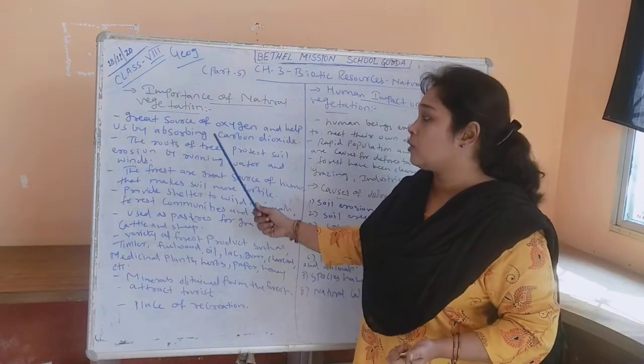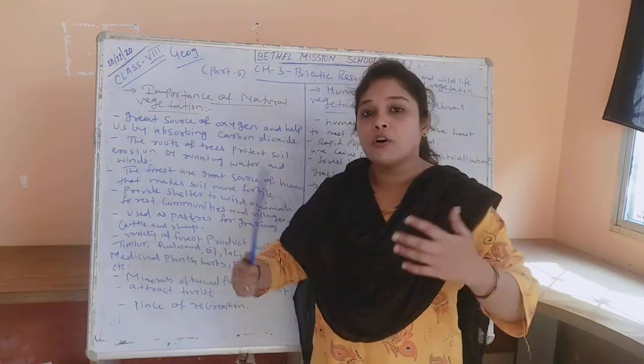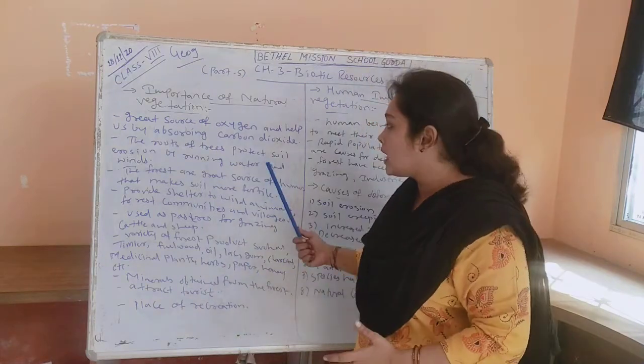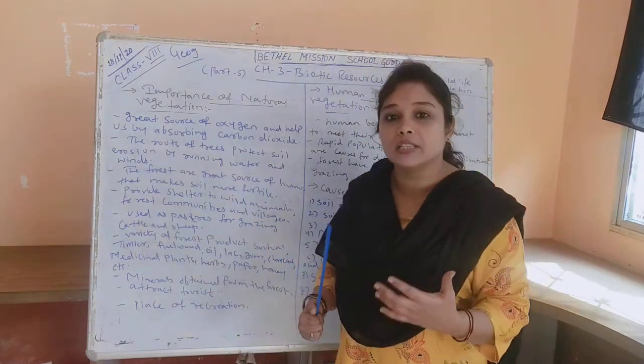Secondly, the roots of the big trees in forest areas protect against soil erosion by blocking running water and blocking the winds.